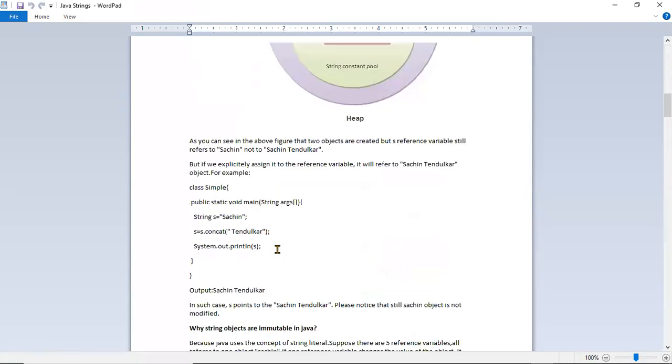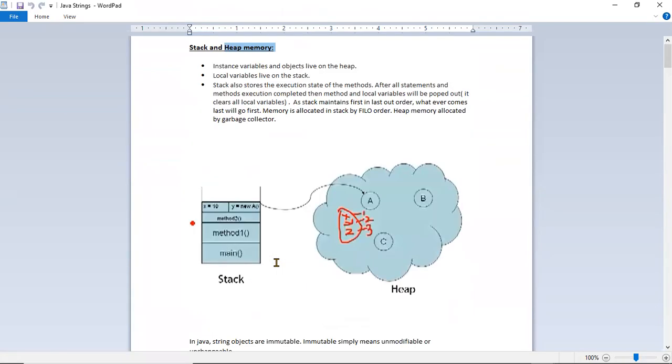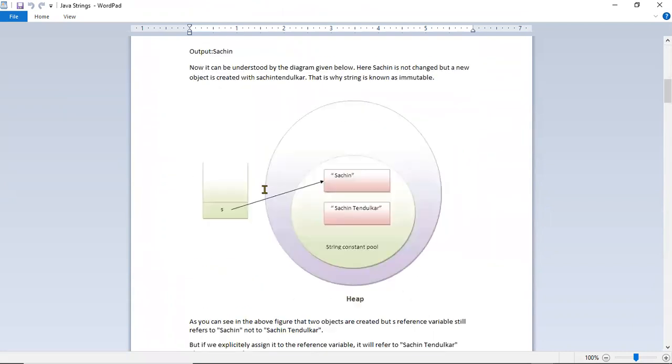And now if you look at the string concept, you can read this, the same as whatever I explained. Actually, it is given in this description.